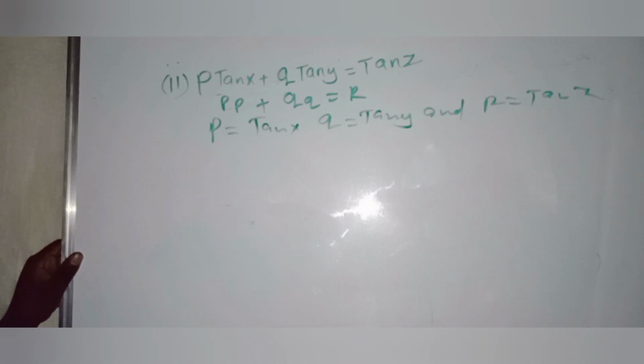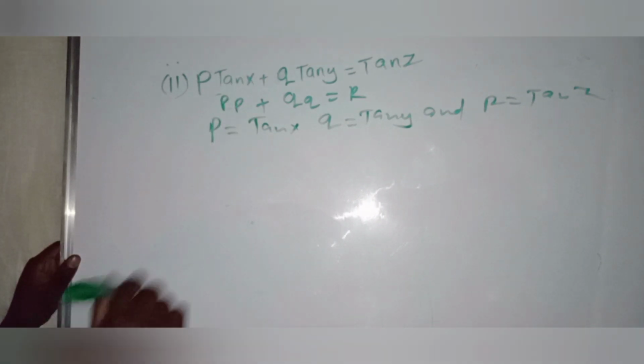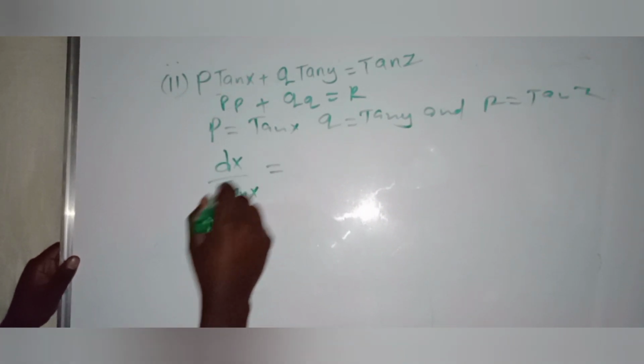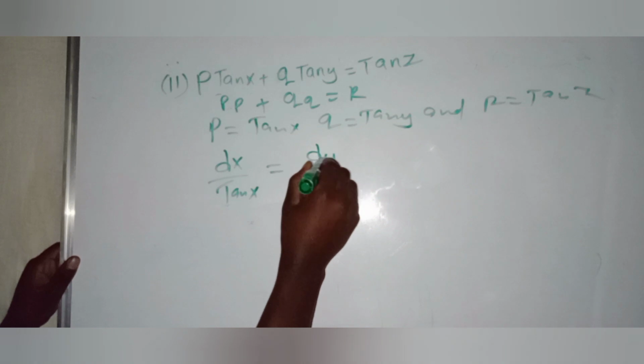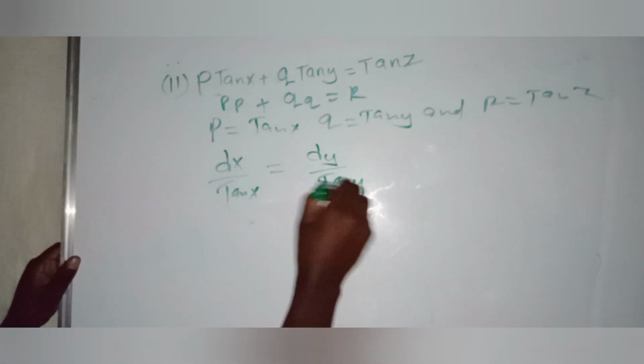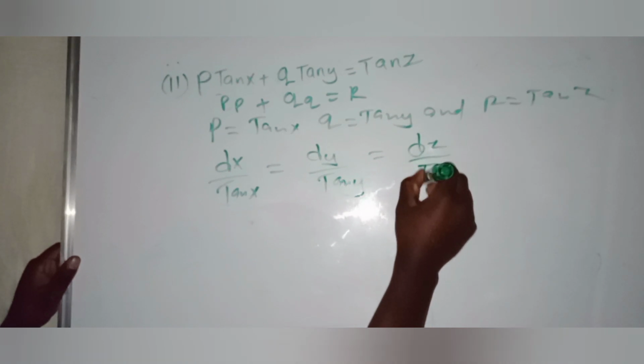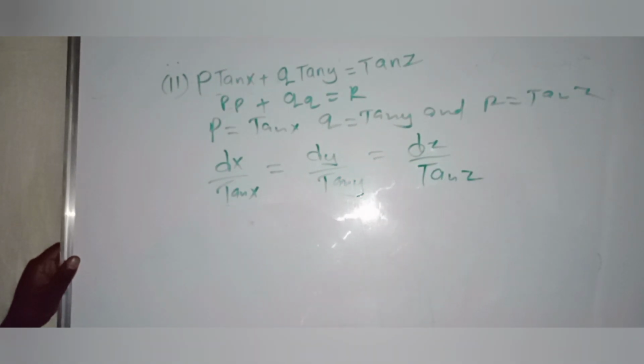In auxiliary form, the P.D.E. will be dx over tan x is equal to dy over tan y is equal to dz over tan z.